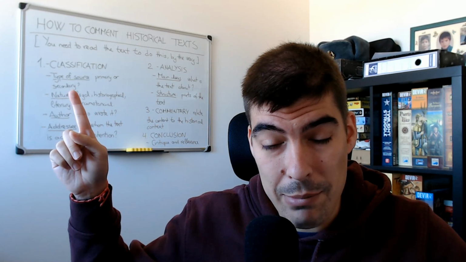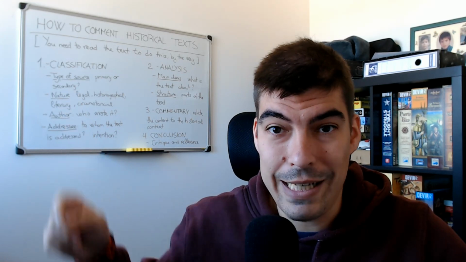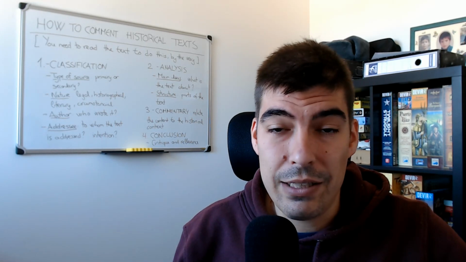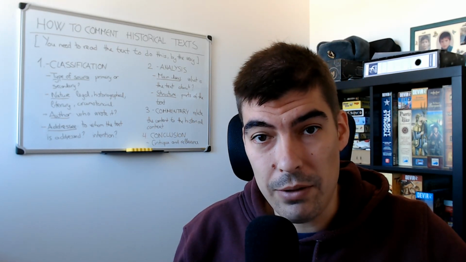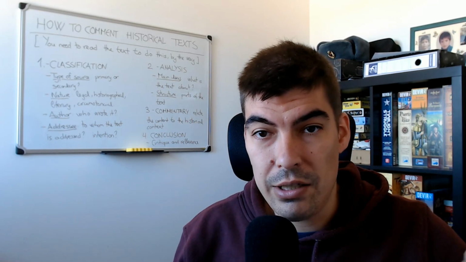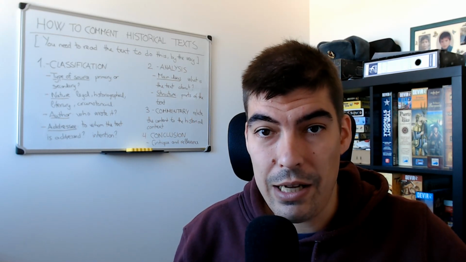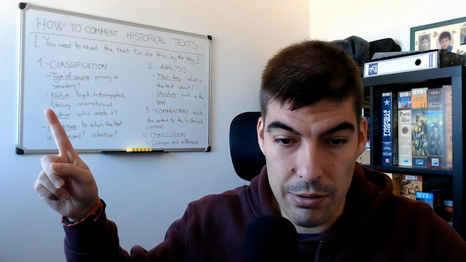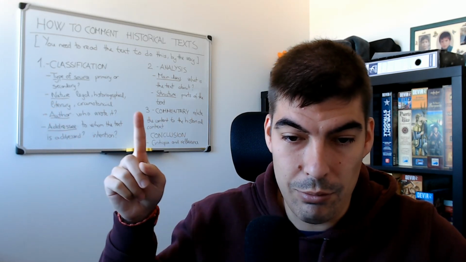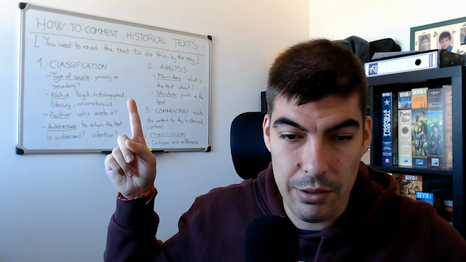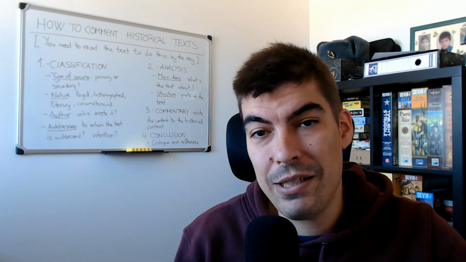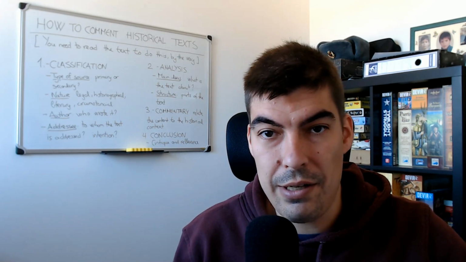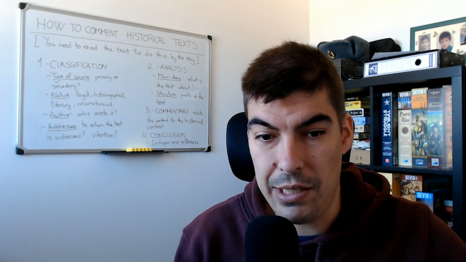Okay? So, now that we know the nature of the text, we have to talk about the type of text. A text can be one of these four types: legal, historiographical, literary, and circumstantial. There you have the nature of the text. A legal text can be, for example, a law, a treaty, an edict, etc.